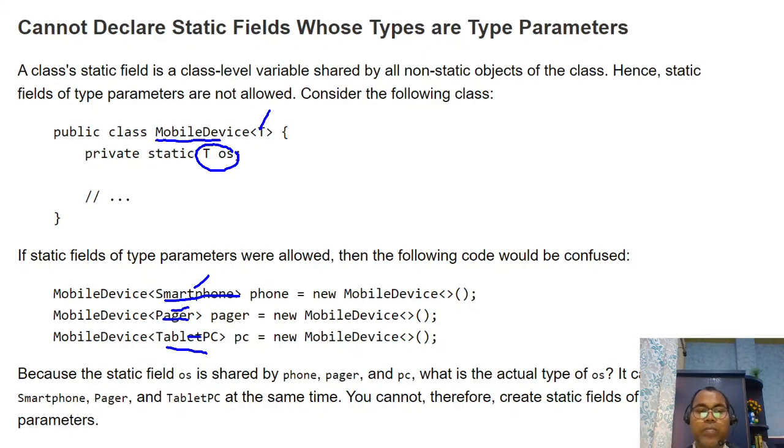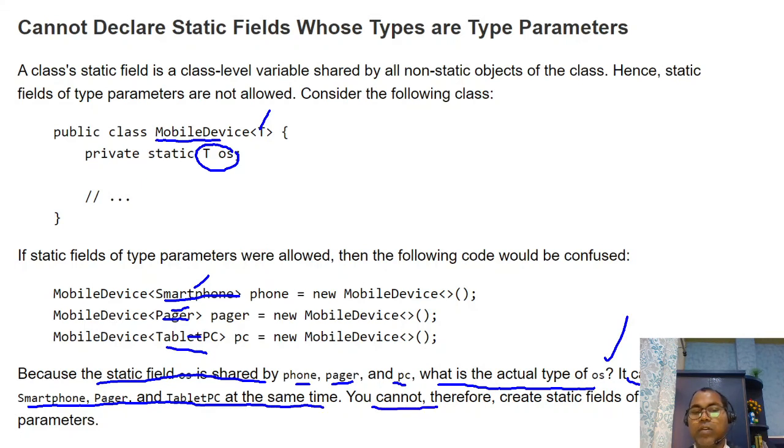So you cannot say the static field OS is shared by pager and your phone and your PC. What is the actual type of OS? It cannot be a smartphone, a pager, and a tablet all at the same time. So we cannot create a static field for the type parameter. Please ensure a type parameter is not allowed for a static field.